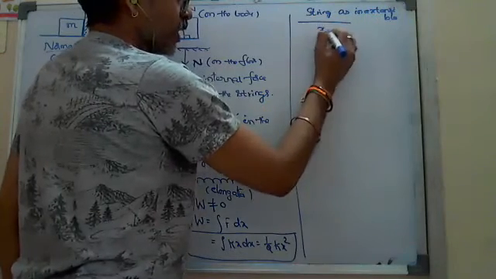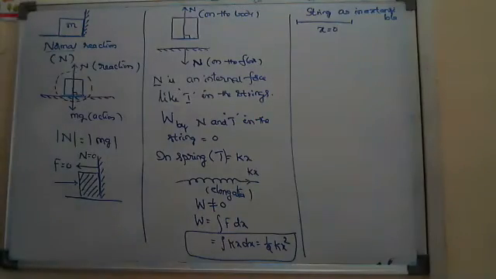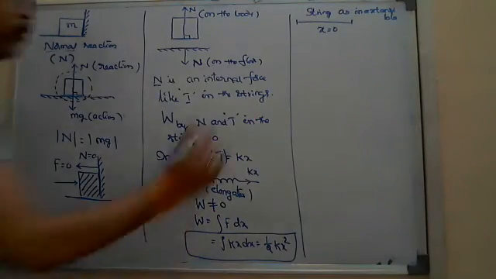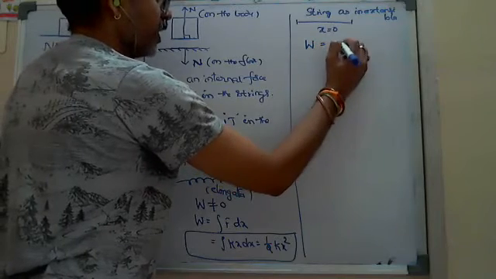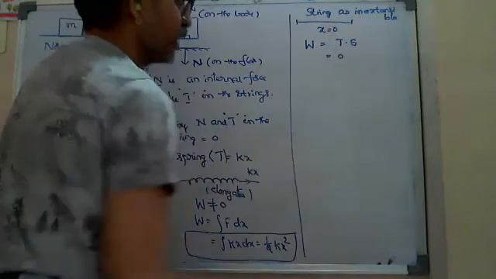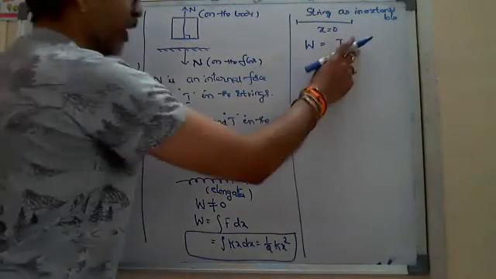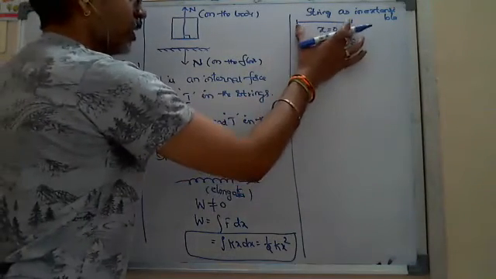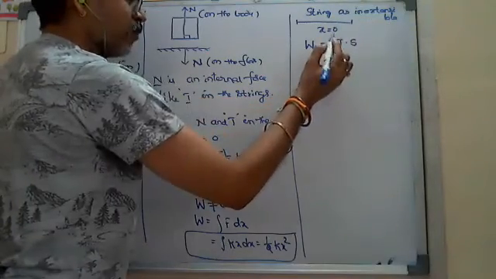No extension means displacement is equal to 0. Displacement equal to 0 means I write the work done by the tension, T dot S, equals 0.